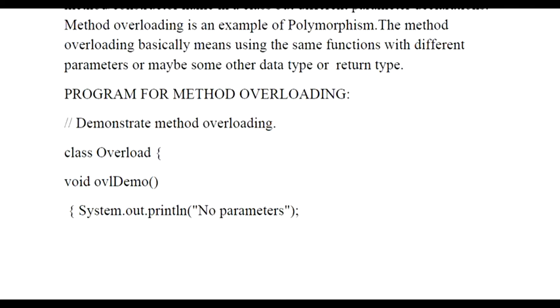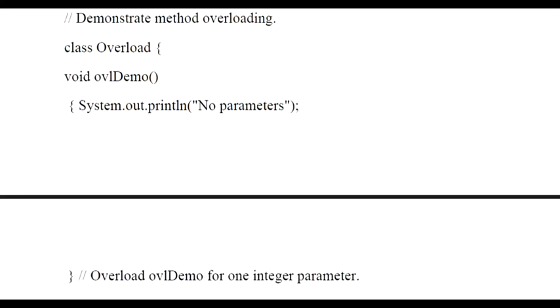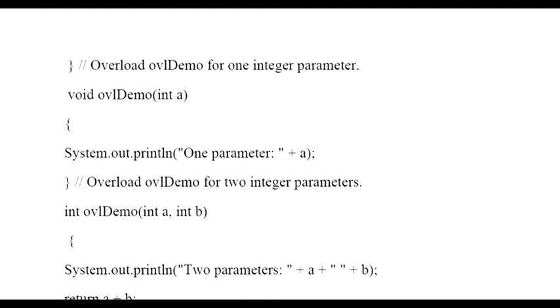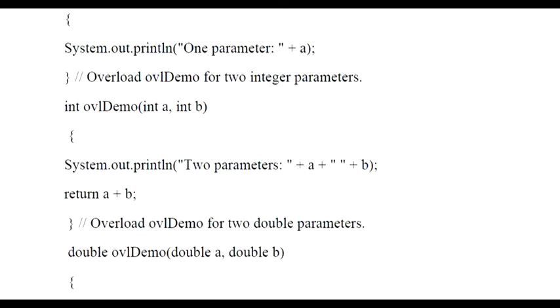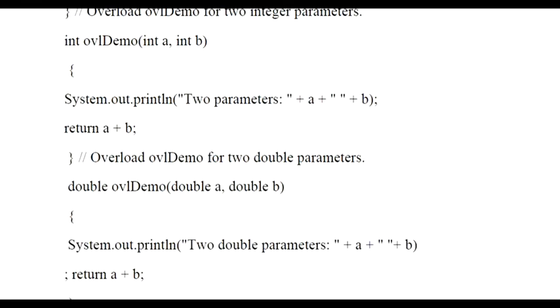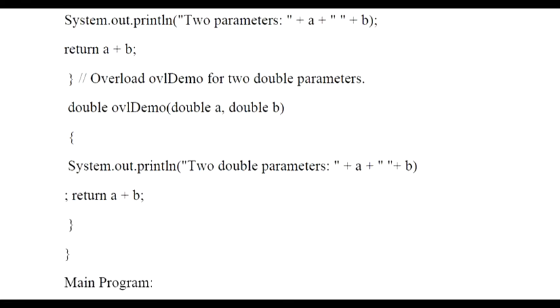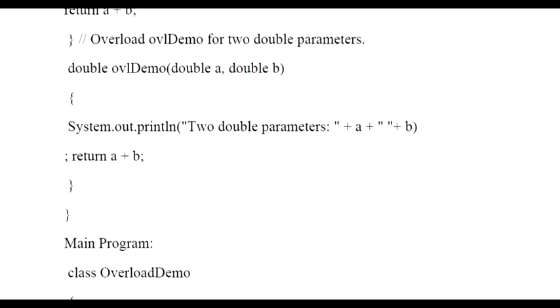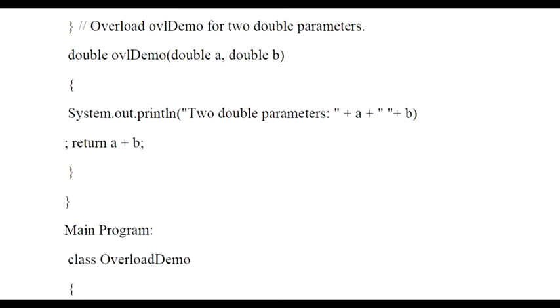Here, as you can see in the example, I have used a class Overload. In the class Overload, I have used a void ovlDemo method in which I am printing a statement with no parameters. After that I have given a void ovlDemo method again with one parameter, that is int a, and then passing that value. After that I have given the same function name again, but with two different parameters, so the values that I am passing are also two parameters. Then I have changed the data type of the method and passed two arguments of the double type. So these are the different kinds of methods that I've given.